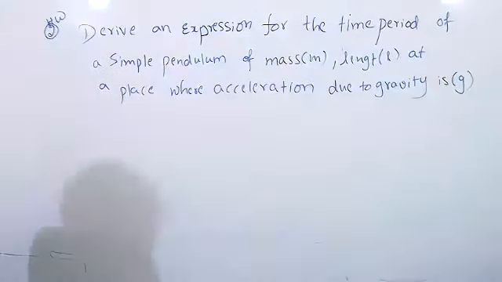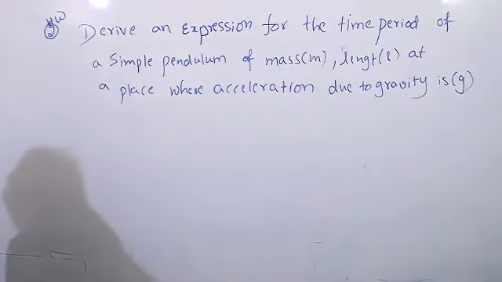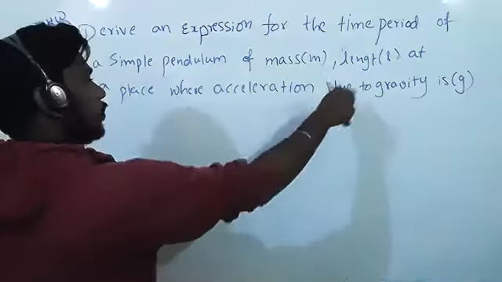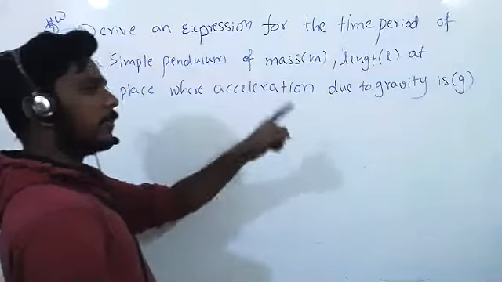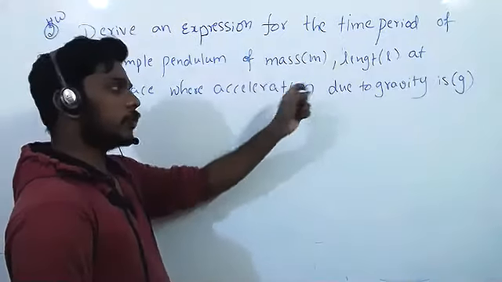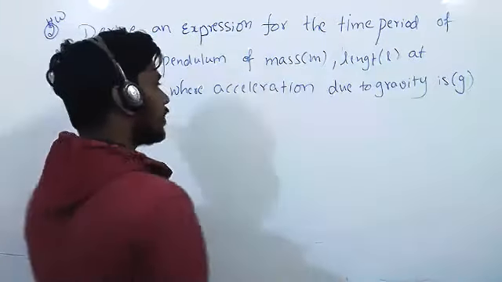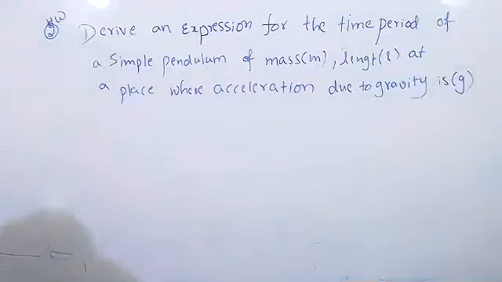The unit for acceleration is meter per second square, and the same unit for acceleration due to gravity also.